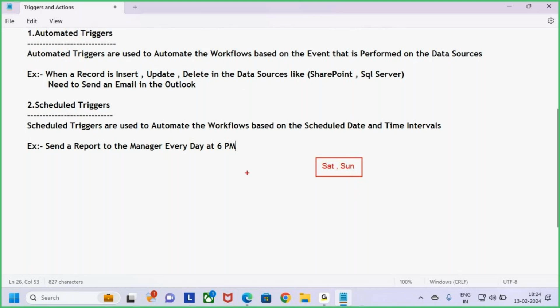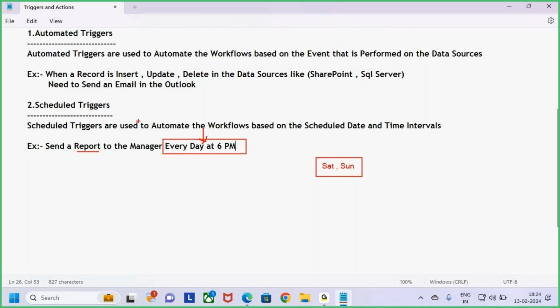Now, every day at 6 p.m., maybe I will forget to send the email by 6 o'clock. So what I will do here is, instead of going and sending the email to the manager manually, I want to automate it. Every day the team lead wants to send the report to the manager. If the team lead wants to send that report manually, maybe sometimes he will forget. So I want to automatically send the report to the manager every day at 6 p.m. I don't want to do it manually. I want to do it automatically.